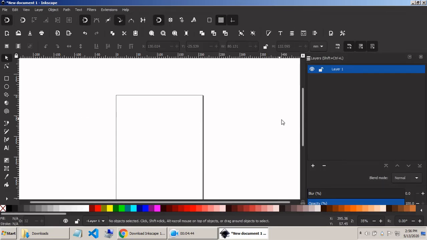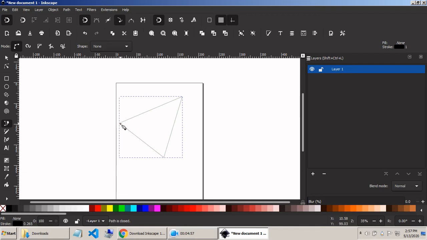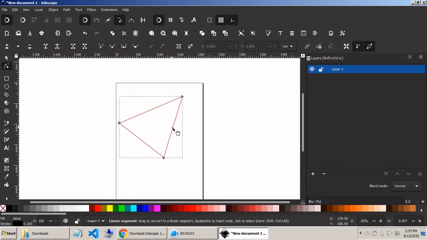You wanted me to show you the basics of the 2 tools I have used extensively in my previous 2 videos of vector portraits. You can check it out on the I button. I will create a simple triangle with the Draw Bezier Curves and Straight Line tool. Then I will curve the straight lines using the Edit Path by Nodes tool. Use this on your own and you will also be familiar with the tools.